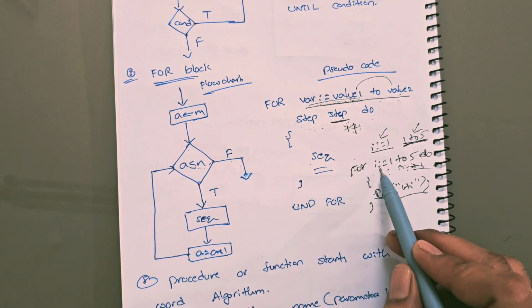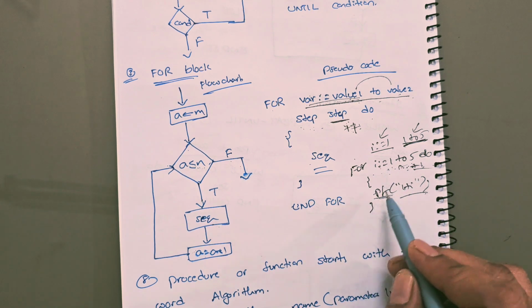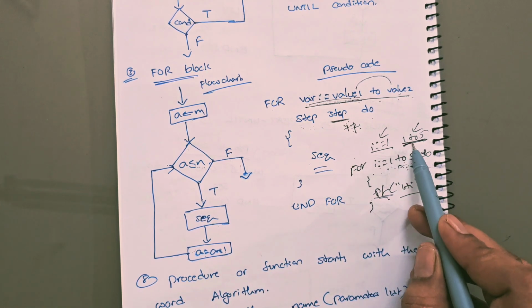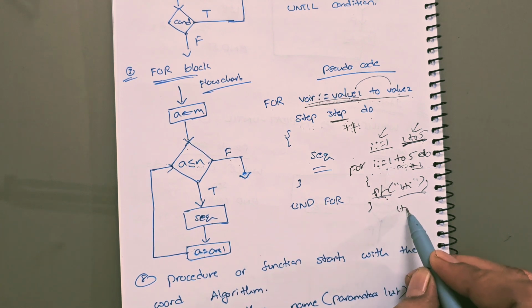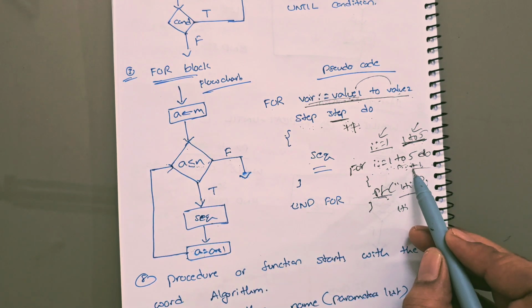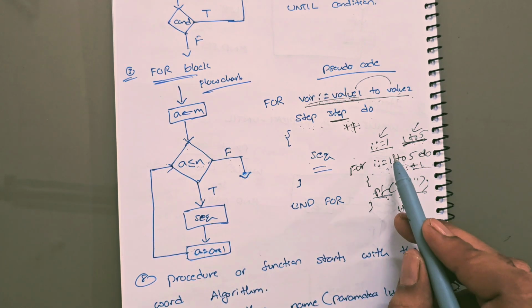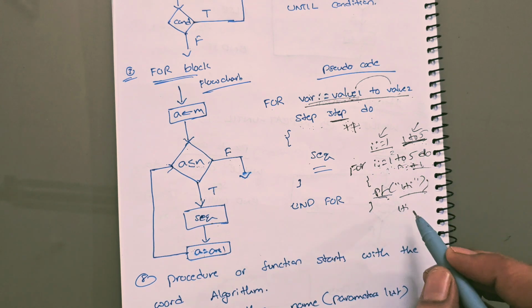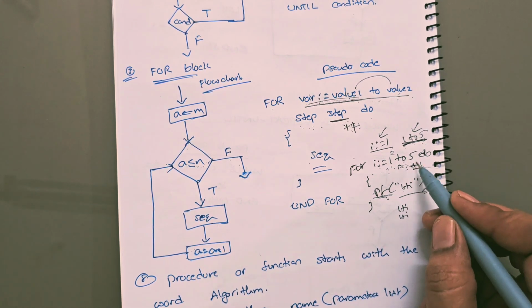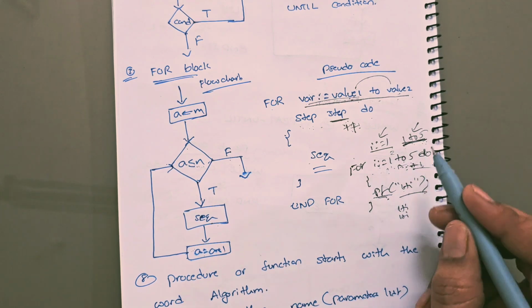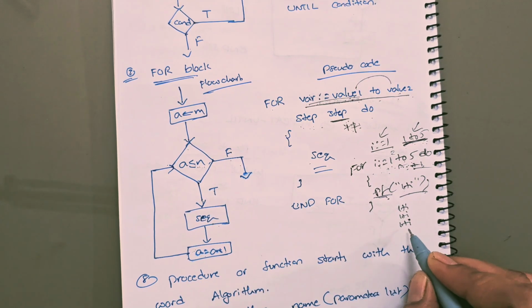First it will take 1. Next, this is the condition 1 to 5. So 1 to 5, the condition returns true, so it will print high. Next, by default, the I value will be incremented by 1, that is 2. 2 to 5, the condition returns true, so again it will print high. Next, the I value will be incremented by 1. Next, 3 to 5, the condition returns true, so it will print high.